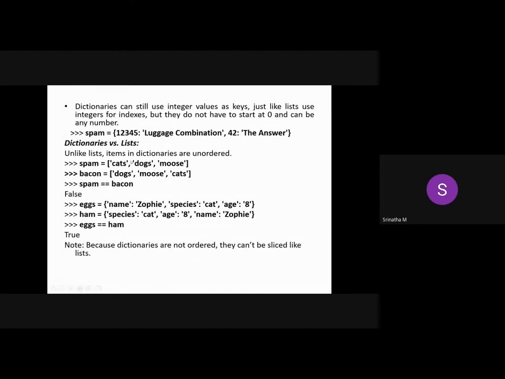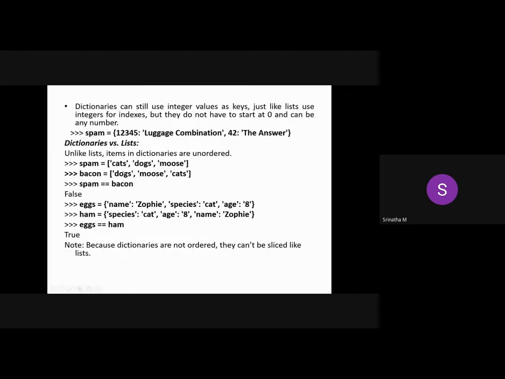Next, look into this. We have a list. You have created a list. You know this syntax to create a list with three values or three items. And you have created one more list: dogs, moose, and cats. So now you are trying to compare these two lists, to see whether the result is true or false. Please remember this.